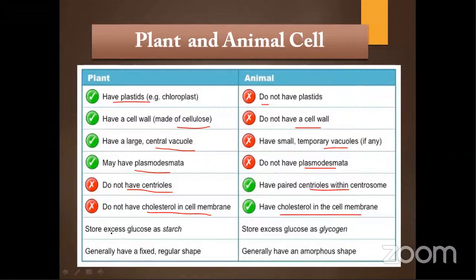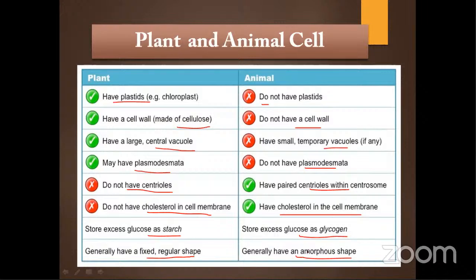The excess glucose is stored in the form of starch in plants, and in the form of glycogen in animals. In plants the shape is completely fixed because the cell wall is rigid in nature. But animal cells are mostly amorphous, because only the cell membrane is there and no cell wall is present, so they can have different shapes. So that is the difference between plant cell and animal cell.